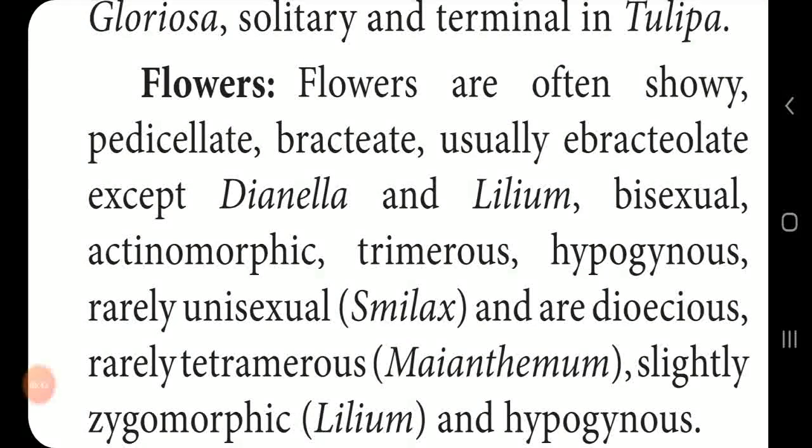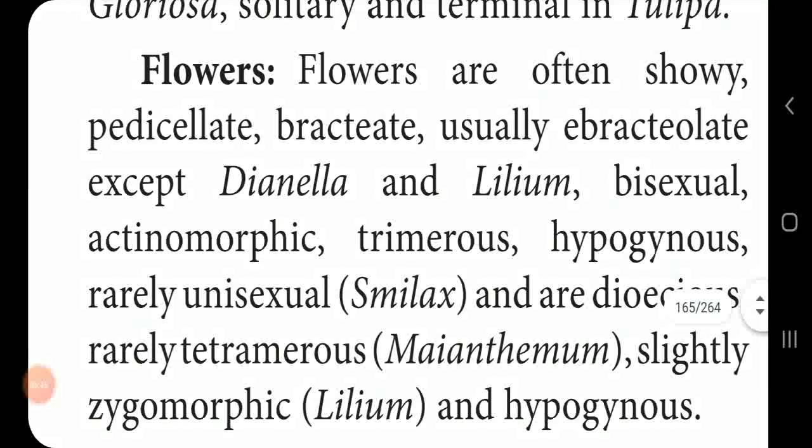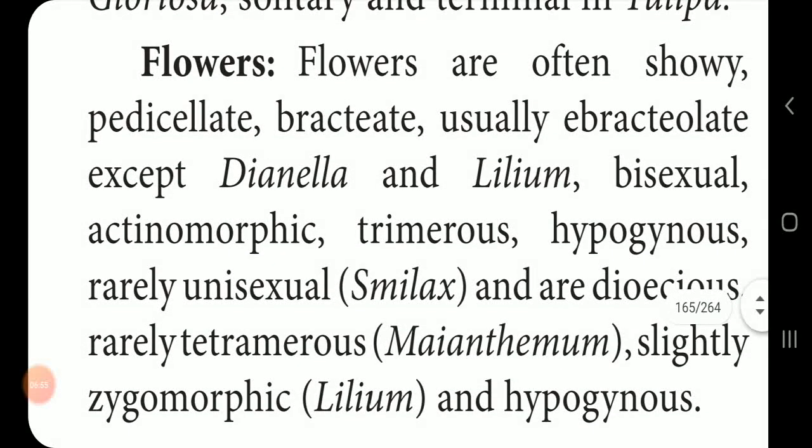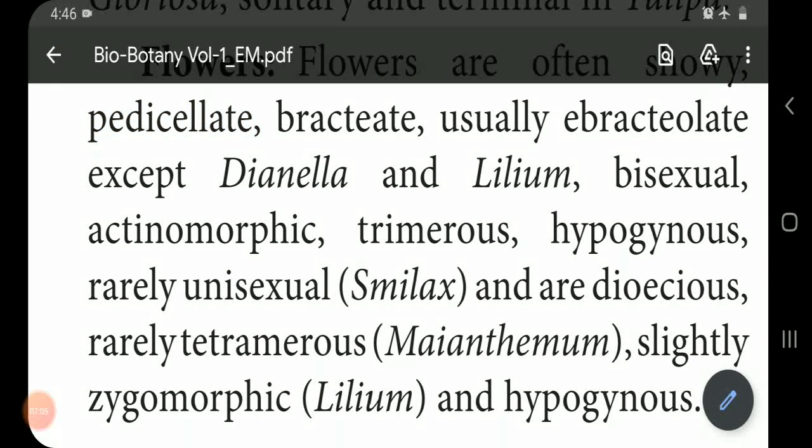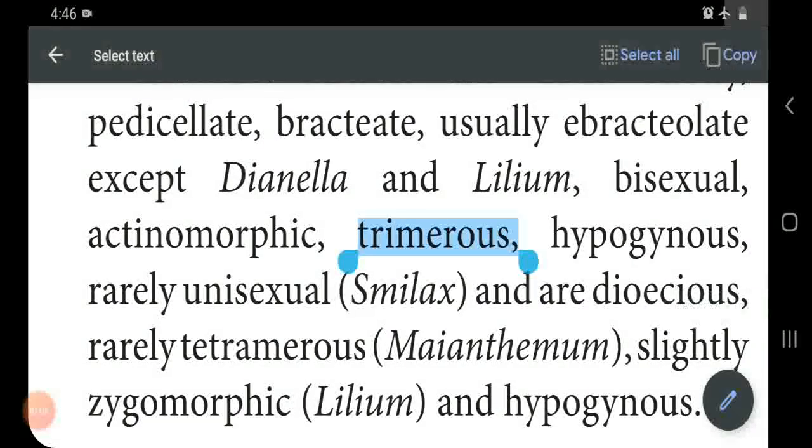So Dianella and Lilium have the bracteole, and all other plants are ebracteolate. The flowers are bisexual, that is both androecium and gynoecium are present in the flower. Actinomorphic flower, that is a complete flower. Trimerous means the calyx, corolla, and androecium are all multiples of 3. And hypogynous, the ovary is present below the floral parts.